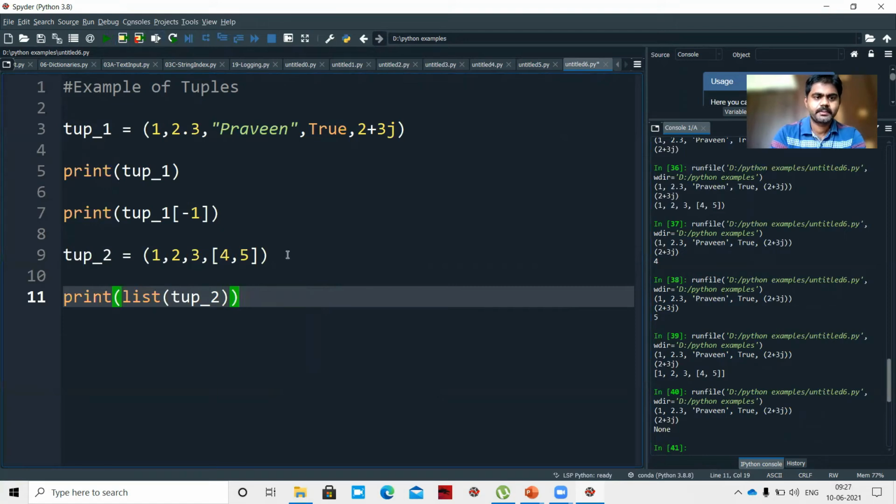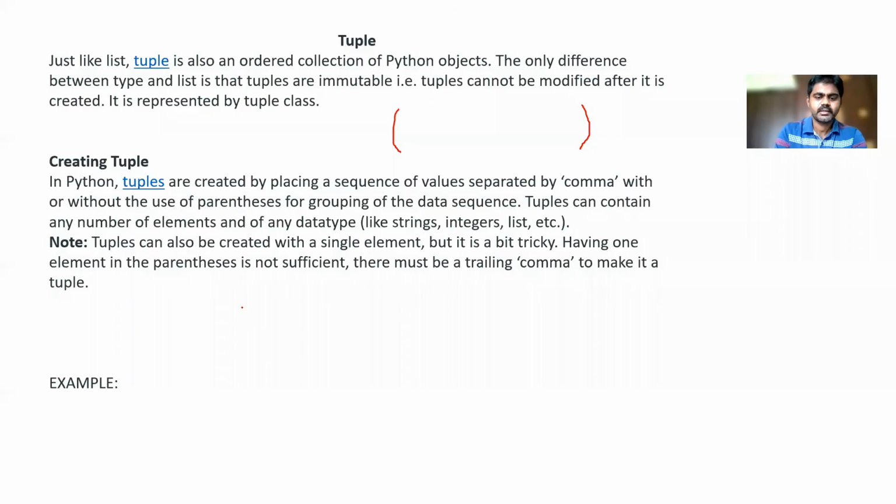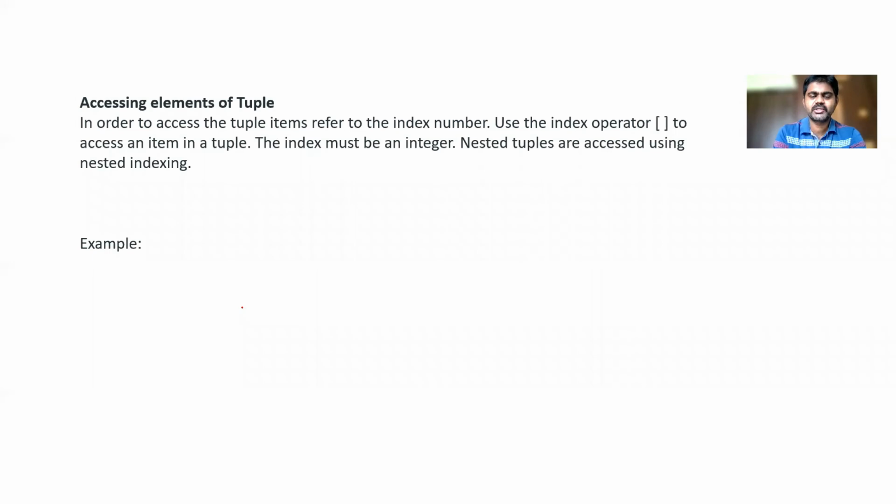Let me say it is converted to list_of_tuple_2, right? Using this, what happens? You converted your tuple into a list. So for accessing elements, just now I said using indexing like 0, 1, 2, 3. If you want negative indexing, you can use -1, -2, -3.